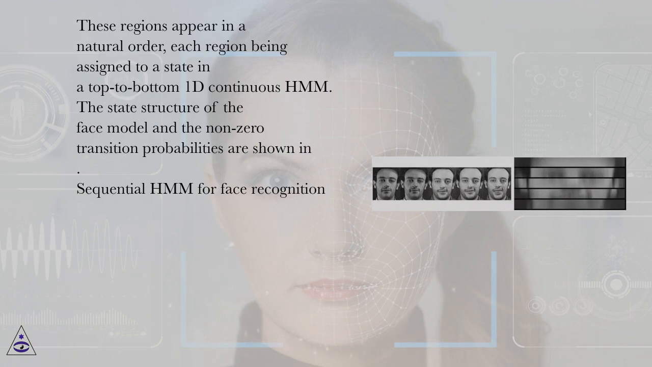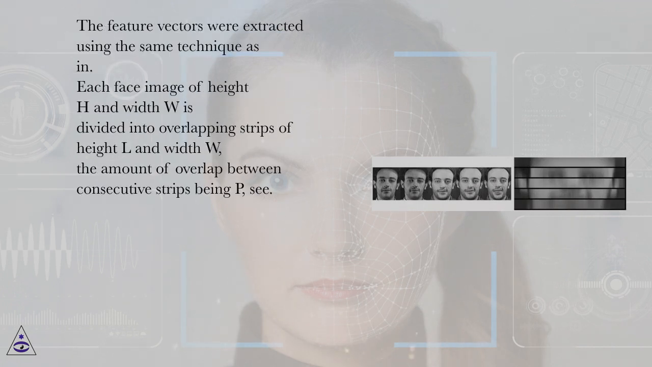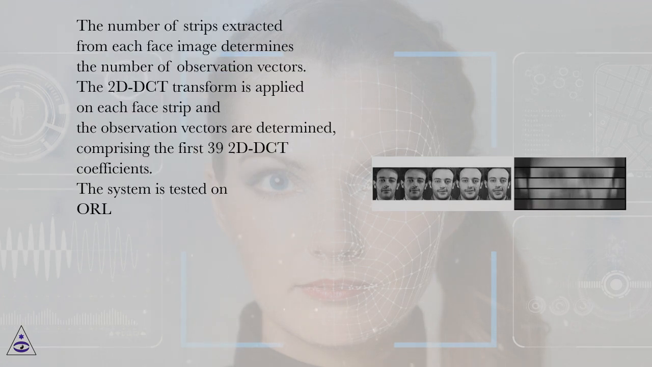The state structure of the face model and the non-zero transition probabilities are shown in the figure: sequential HMM for face recognition. The feature vectors were extracted using the same technique as before: each face image of height h and width w is divided into overlapping strips of height L and width w, the amount of overlap between consecutive strips being p. The number of strips extracted from each face image determines the number of observation vectors. The 2D DCT transform is applied on each face strip and the observation vectors are determined, comprising the first 39